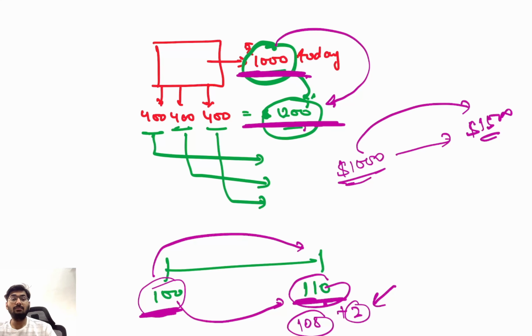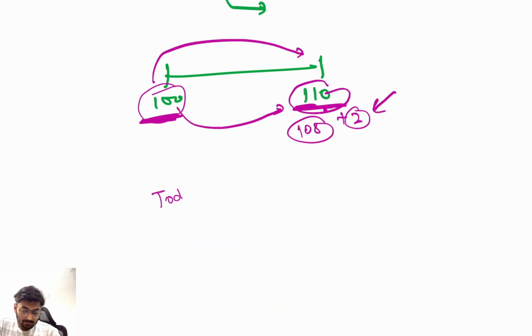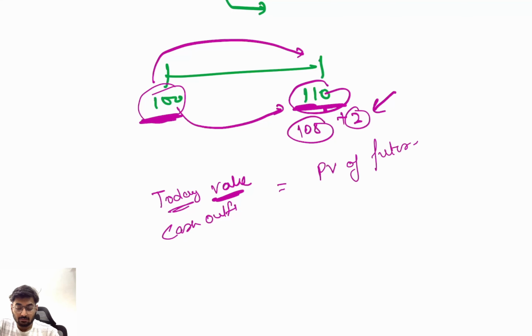Clear? So that's what we are going to see in this net present value, that we will compare today's value or today's cash outflow with the present value of future cash inflow.